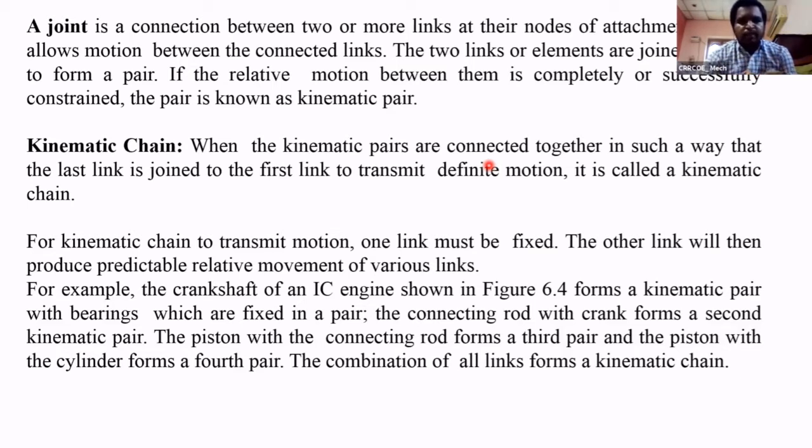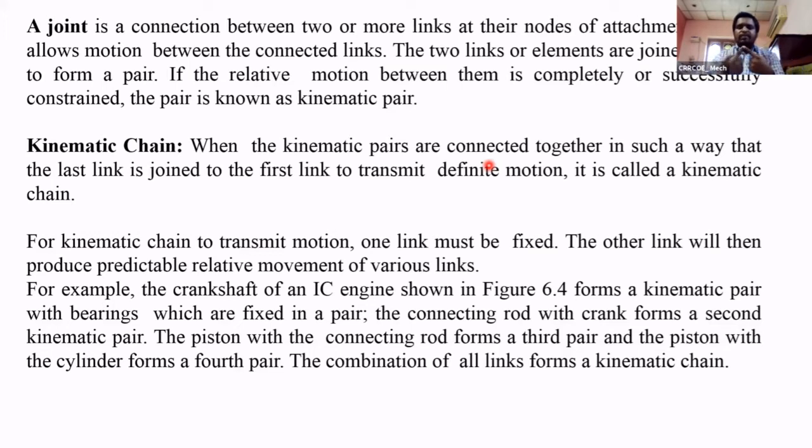Suppose the relative motion between them is completely or successfully constrained. If the relative motion between these two links is successfully constrained, then the pair is called a kinematic pair. Means the relative motion between these two links should be a specified motion, moving in a particular motion.